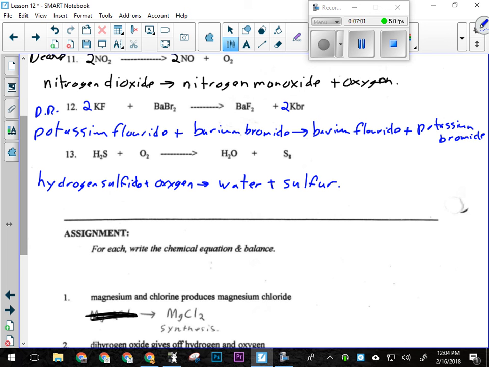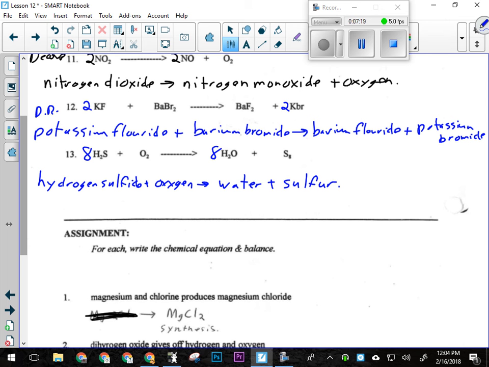Okay, what should I start with in terms of balancing? The biggest one, sulfur, the 8. There's 8 sulfur over here, but there's only 1 over here. So what needs to go in front of hydrogen sulfide? Okay, how many hydrogens does that give me? 16. 8 times 2 is 16.